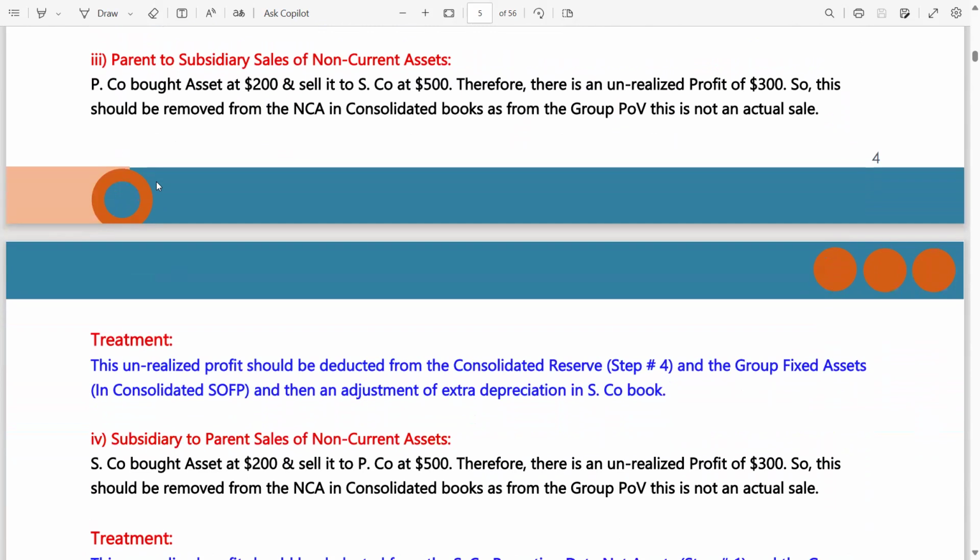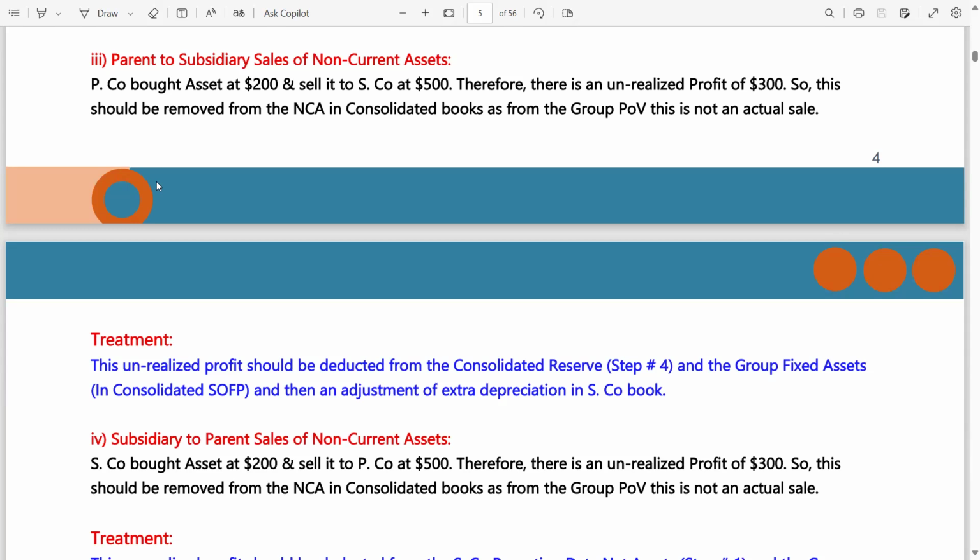Now, transaction number 3 for the non-current assets, fixed assets. It could be intangible, could be PPE. P company bought an asset at $200 and sold it to S company at 500. Therefore, there is an unrealized profit of 300. So this should be removed from the non-current assets in the consolidated books, as from the group point of view, this is not an actual sale.